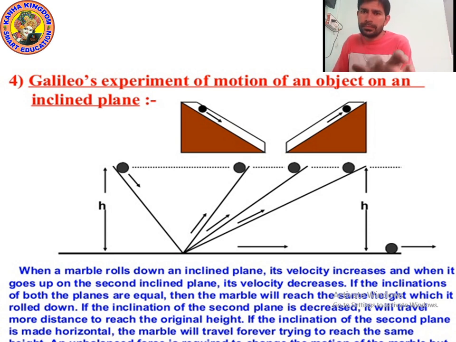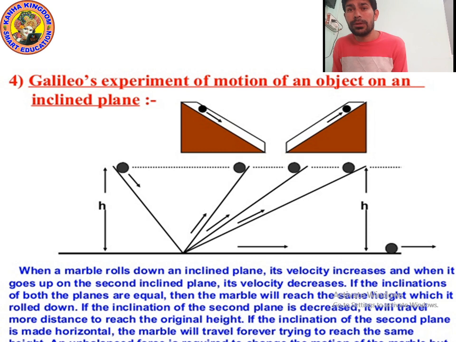Now, what are balanced and unbalanced forces? Balanced forces: if two forces act on a body in opposite directions, and both forces are equal, then the resultant force acting on the body is zero.